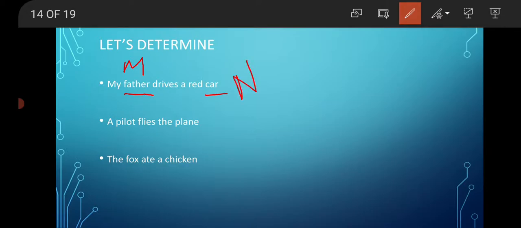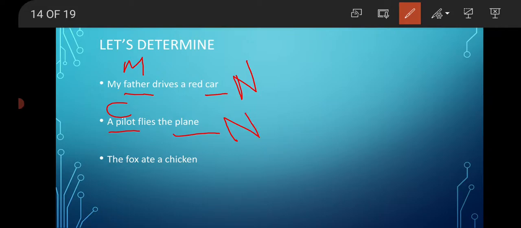Okay, a pilot flies the plane. What are the common nouns? Pilot and plane. When you talk about a pilot, there are male pilots and female pilots. We don't know whether the pilot who is flying the plane is a male or female here, so it is of common gender, whereas plane is a non-living thing, thus neuter gender.